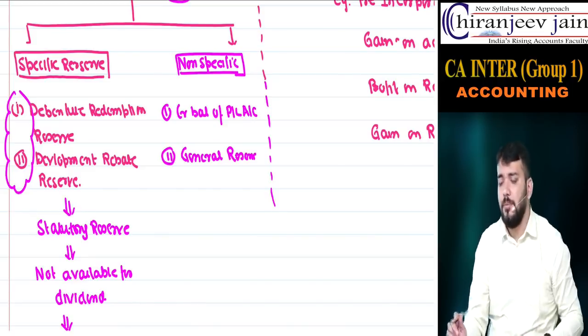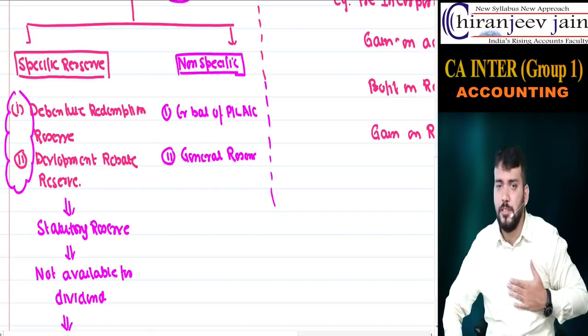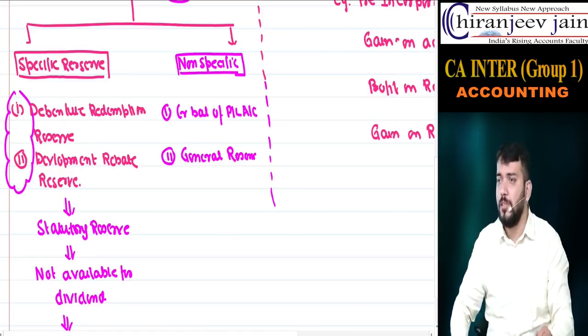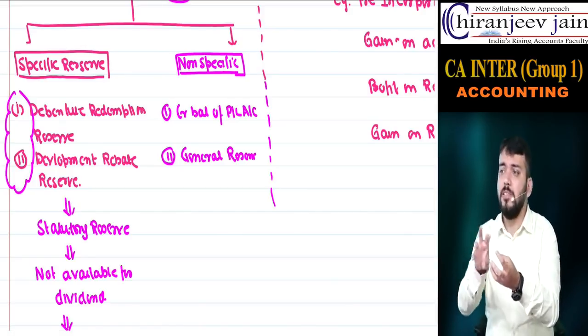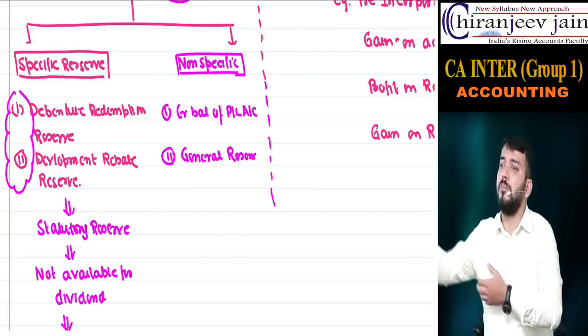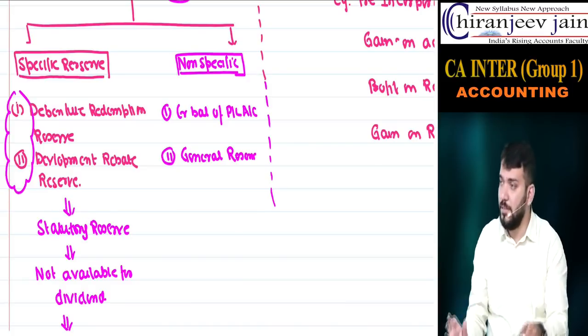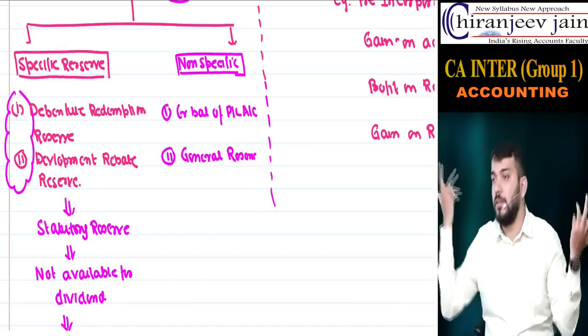Suppose I have 1000 rupees and I kept 100 rupees here and 900 rupees here, so what is the total profit I have? 1000 now. So it is nothing but keeping some amount of profit in some other reserve account, but the nature remains same. Both are available for dividend. So transferring some amount to some other reserve without any reason.